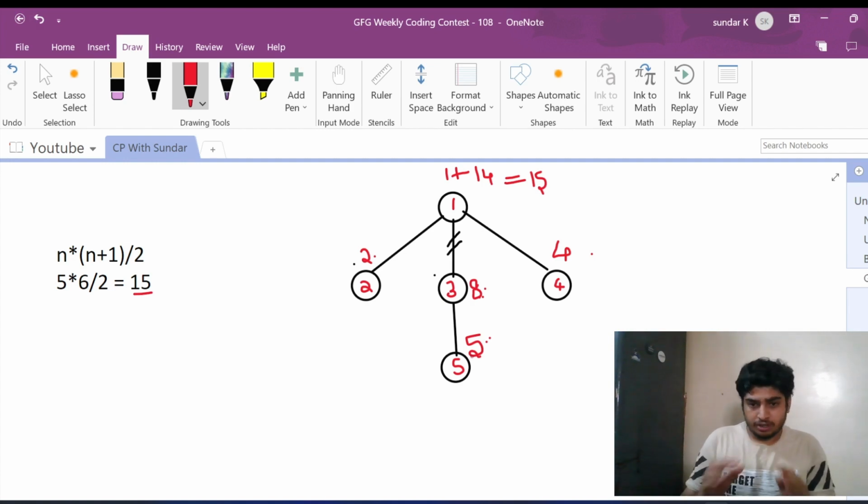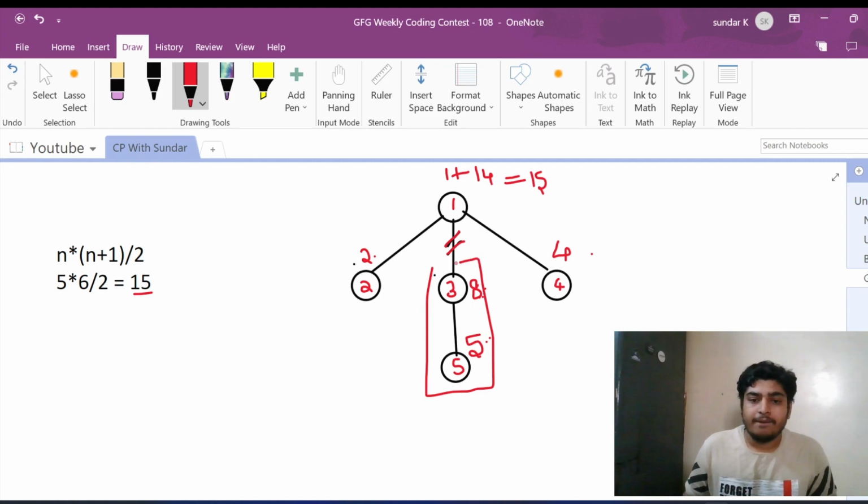So the first task is to predict the sum of all the nodes in the subgraph with that particular node as the root node. Now say we want to erase this particular edge. For that we'll be taking out this component, right? Now as we know the sum of all the nodes below 3, we can easily predict the sum of the other component. The other component will be 15 minus 8, which is 7. So we'll have the two sums with us, and we'll be taking the minimum of the absolute difference of 8 minus 7. We should be minimizing this particular difference.